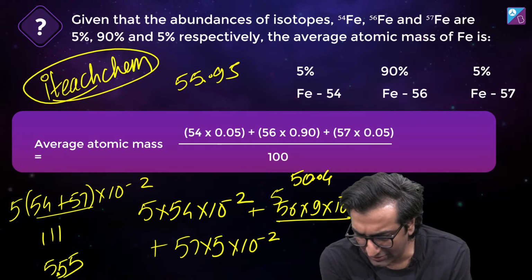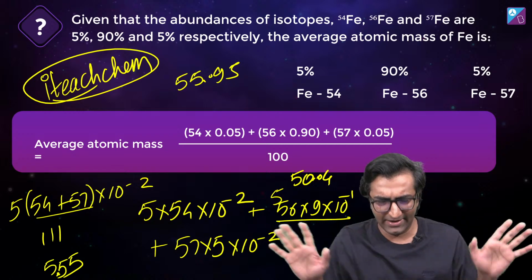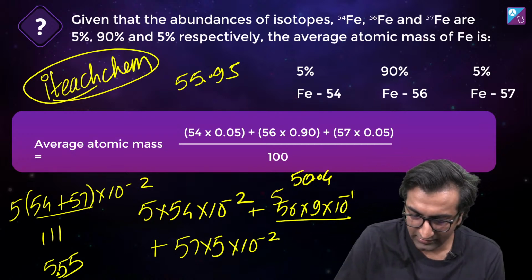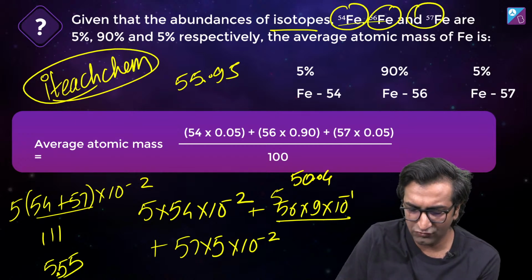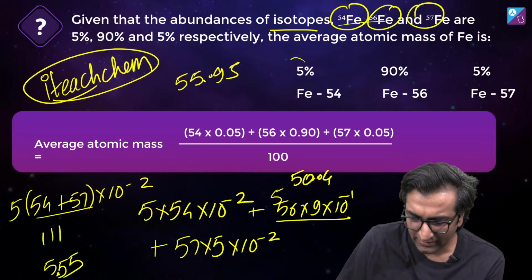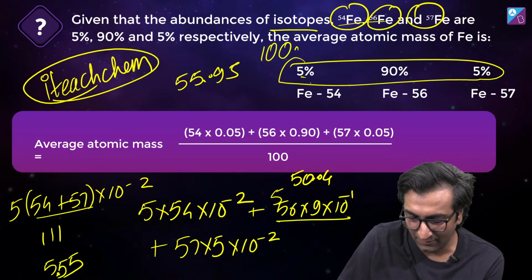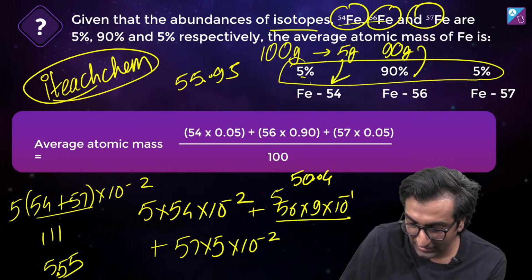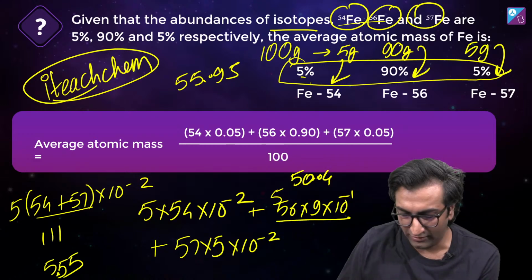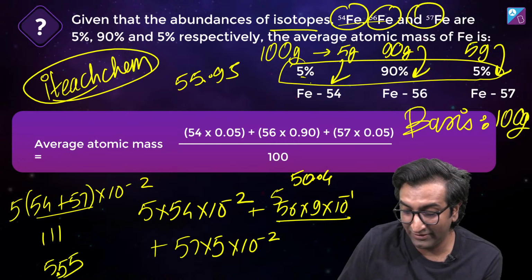You want an overview again of this question? Sure, bro. I'll help you out. One last time, right? You've got different isotopes, this mass. Just the average nikalna hai. But how many of these are there? So I've been told this in 100%. What does this mean? This means ki if I have 100 grams, out of that 5 gram is going to be Fe54, 90 gram is going to be Fe56, and 5 gram is going to be Fe57. This percentage means that the basis is 100 grams of stuff. I have 100 grams to start off.